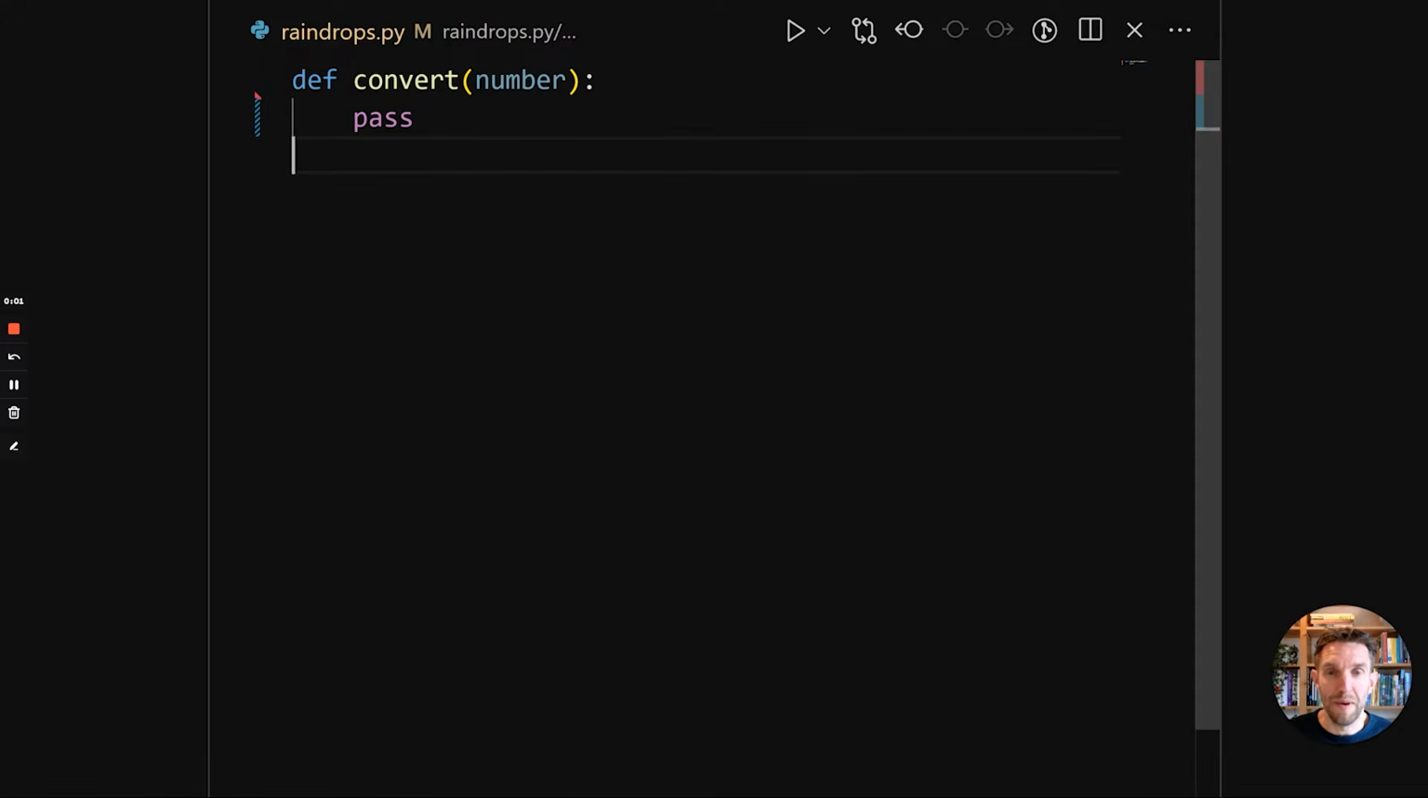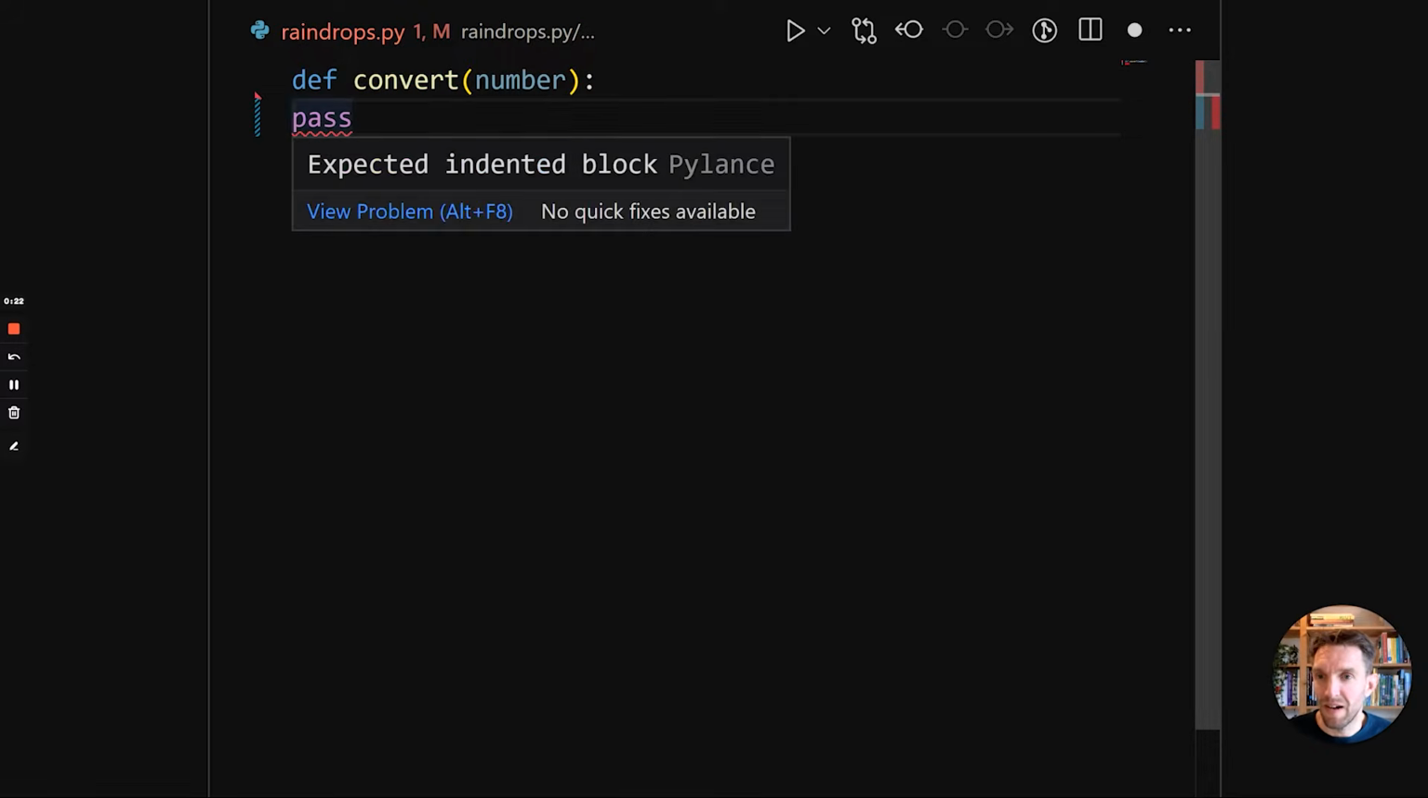The first thing that you might notice is that there aren't any curly braces, which are very common in many programming languages. Python has a thing that's called whitespace sensitivity. So this line defines the function convert, but the body of the function must be indented. So moving this to the left is not valid. You can see we get an expected indented block error.